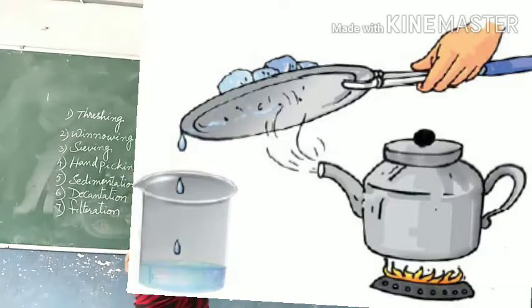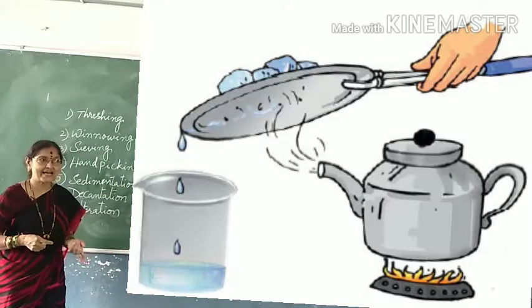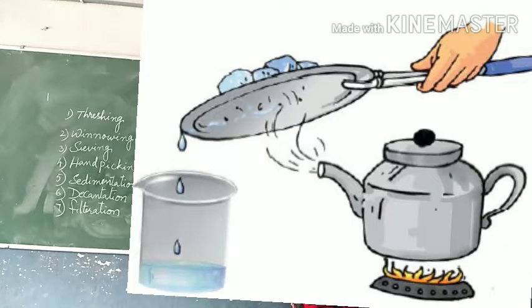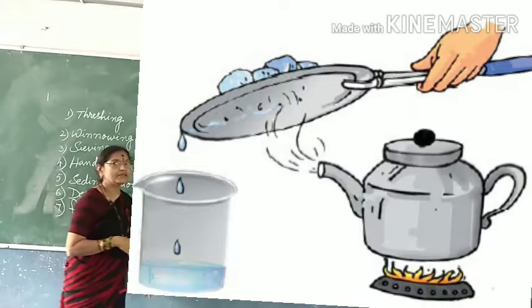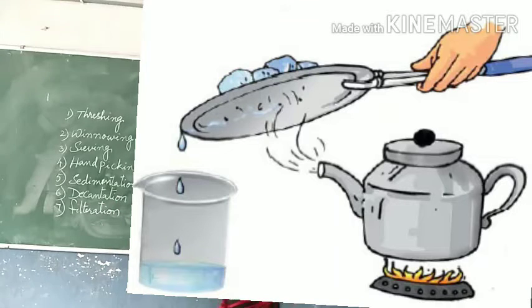When it is hot, something like smoke is coming out. Have you observed? Yes. What is that? That is steam. What is it? Steam. When you boil water, what will come out? Steam. This process of converting water into steam, already in 5th class we have studied.